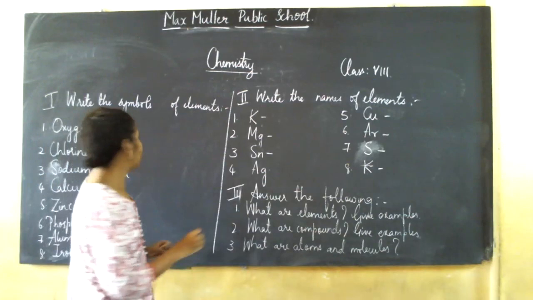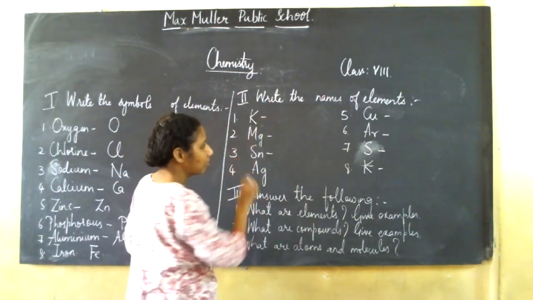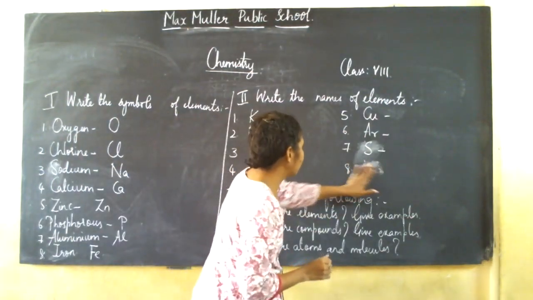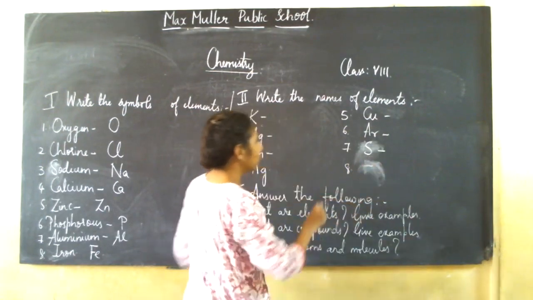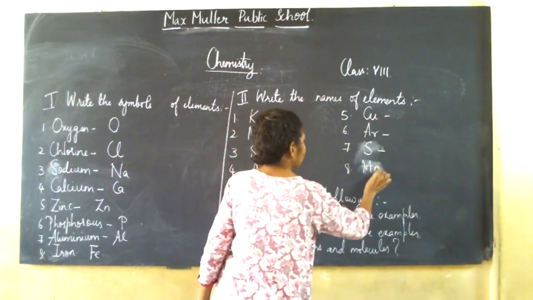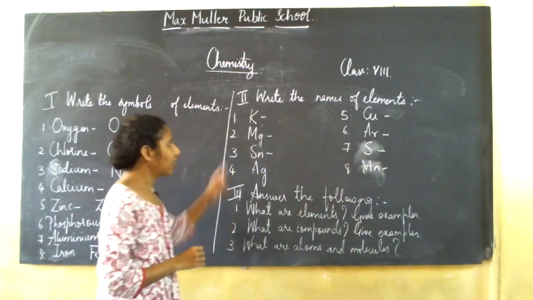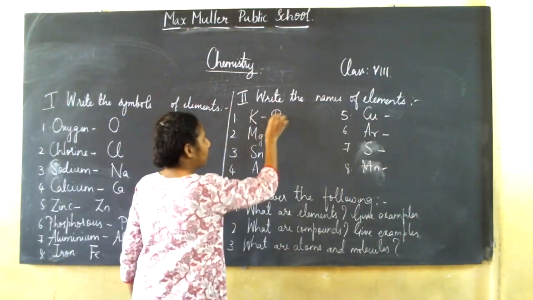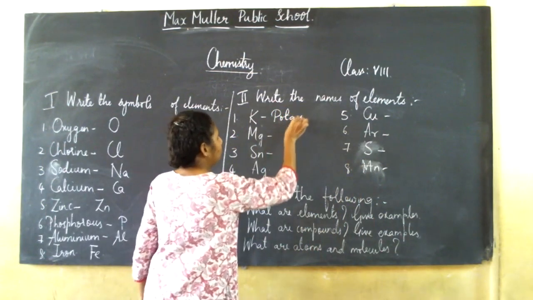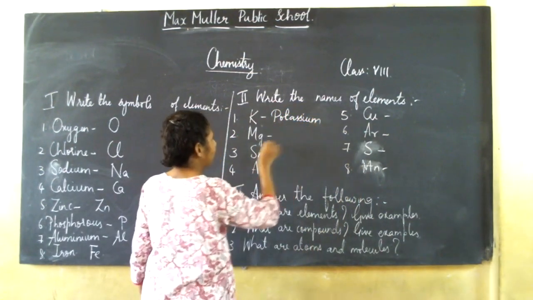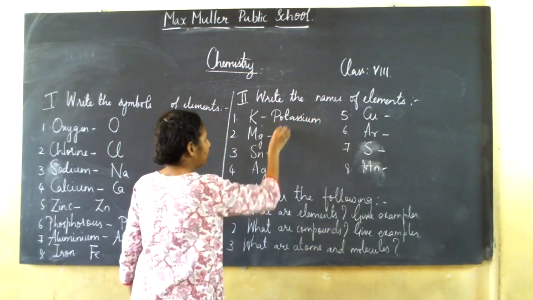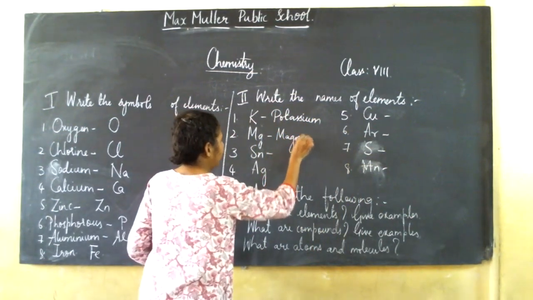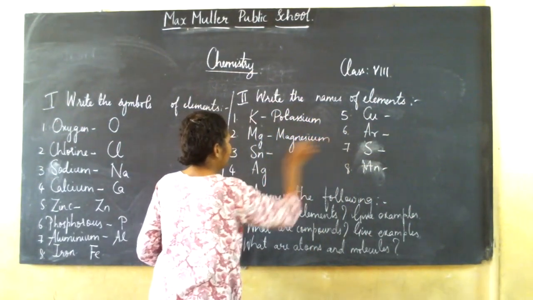Now write the names of the elements. Sorry, I have repeated this now. Make it manganese, I didn't see. K means potassium. Mg is magnesium.